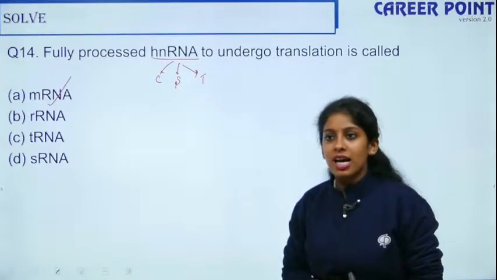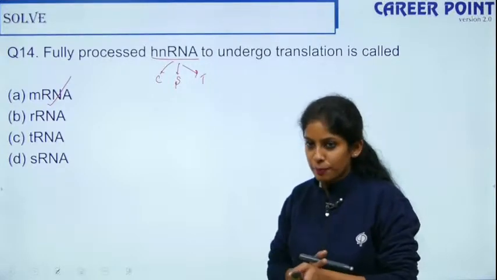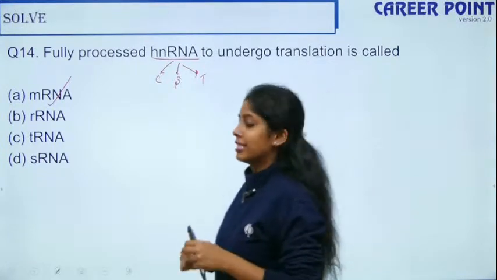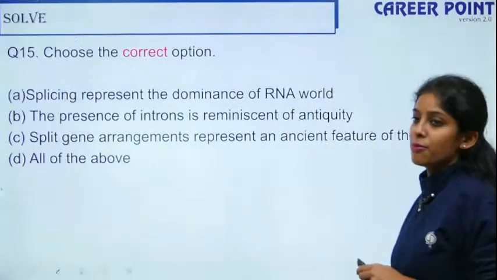Okay, so this is the answer for question number 4. tRNA, so how did tRNA come here, Shimpi? Shimpi is trying all different options A, B, C, D. Okay, so here we go, question number 15.